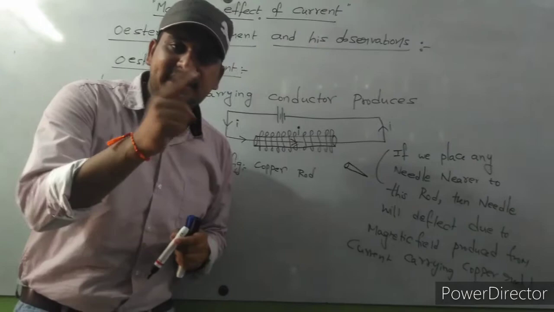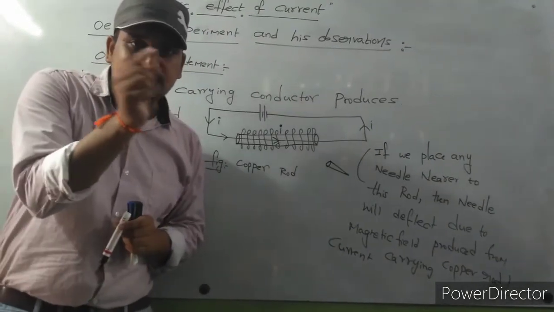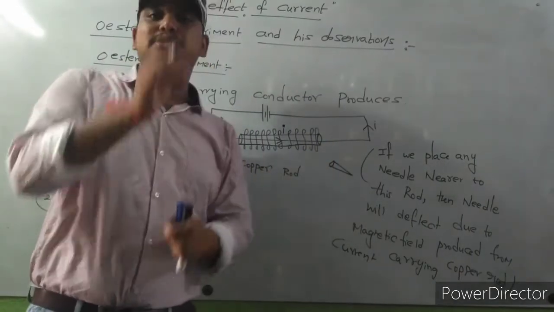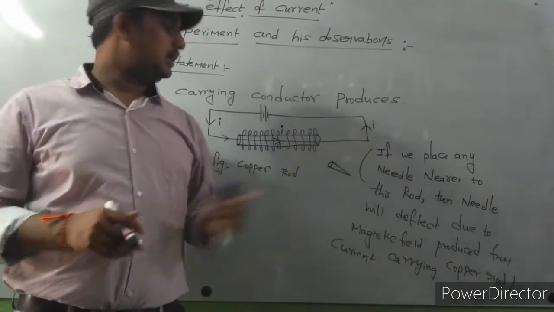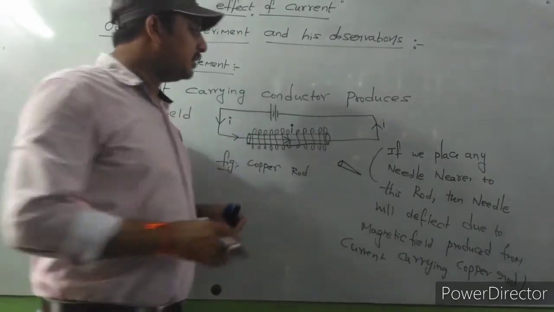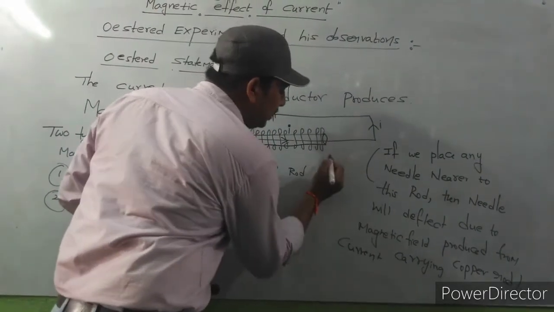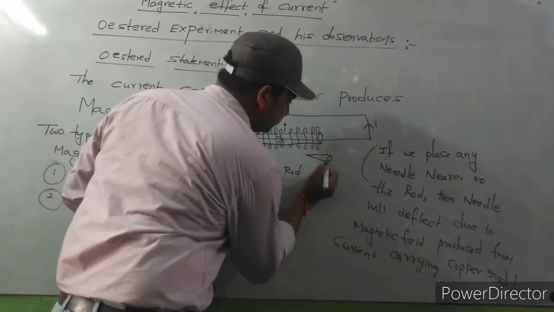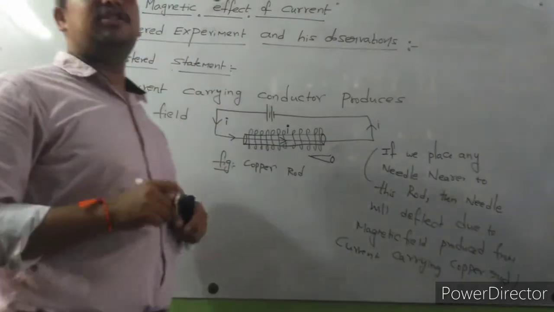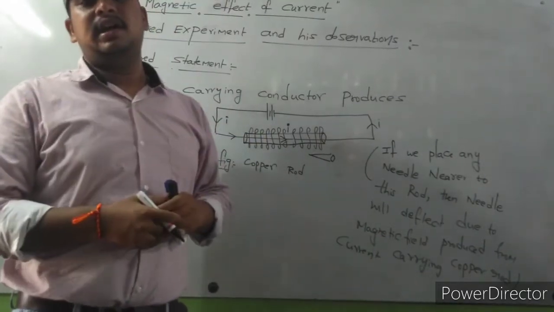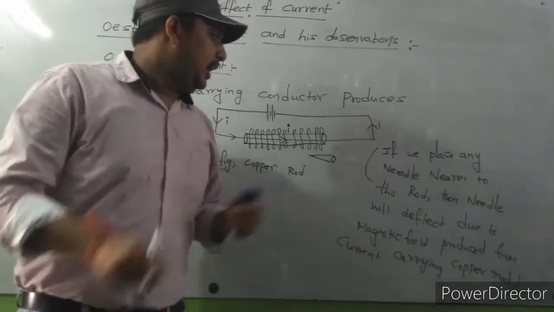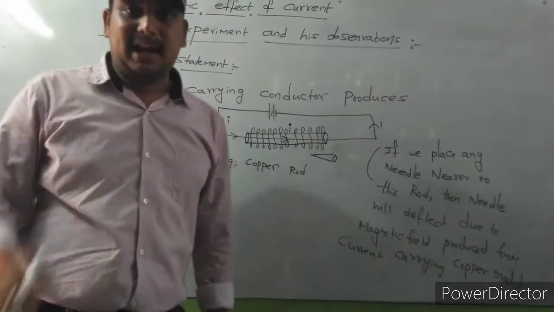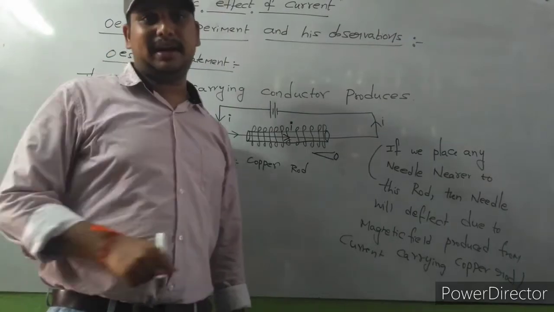Deflect means there is going to be some shaking, some disturbance. If you place it here, definitely the position is going to change. For example, if you place it like this initially, after some time the position of the needle is going to be like this. That means the position of the needle changes, and it deflects. Why does it deflect? Because the current carrying conductor behaves as a magnet. Those magnets are called artificial magnets.